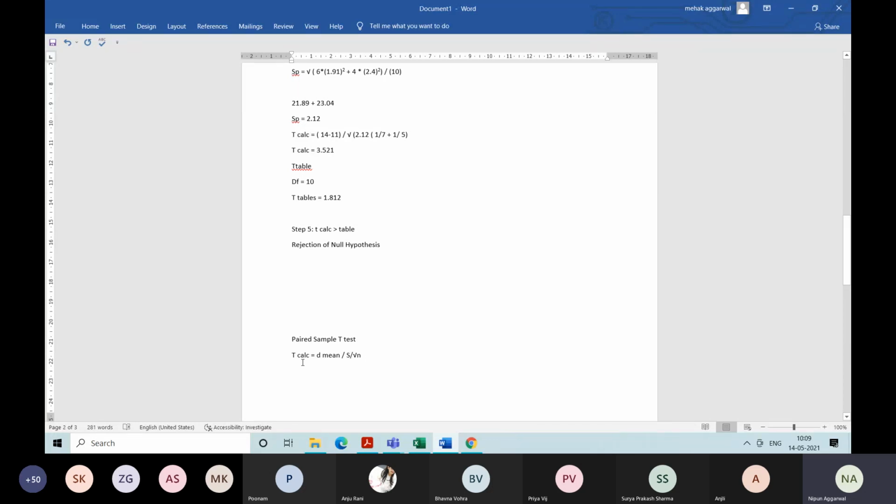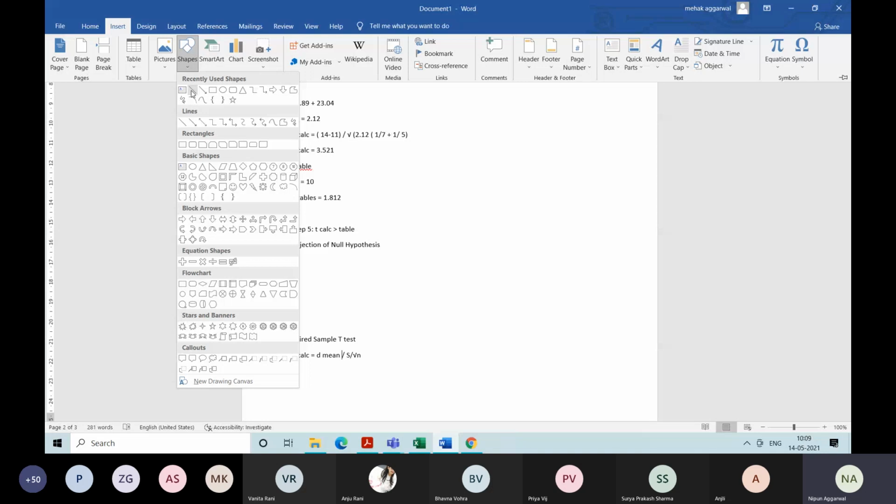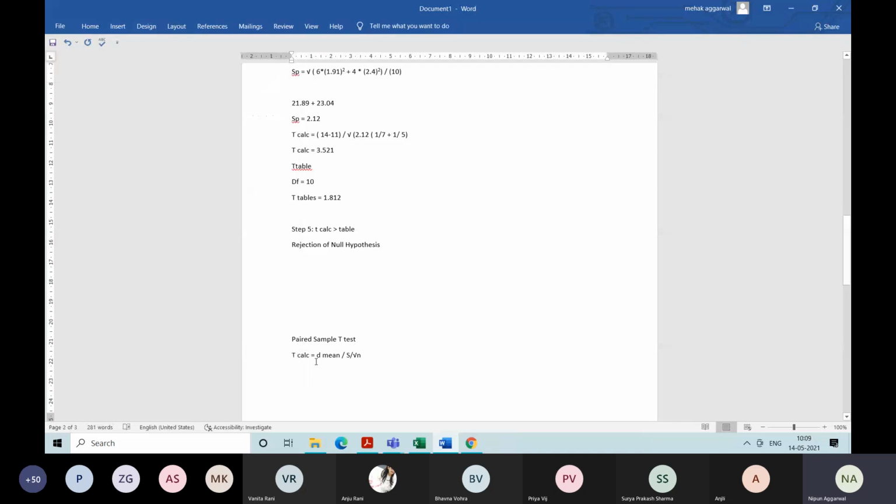Where D bar is, now what will D bar be? Sir, repeat the formula again. D bar divided by S, or I will write it more clearly.